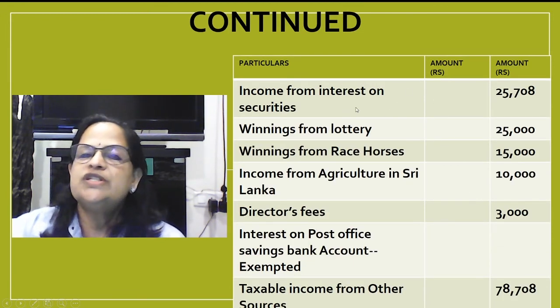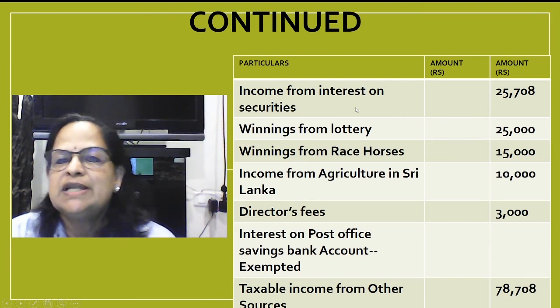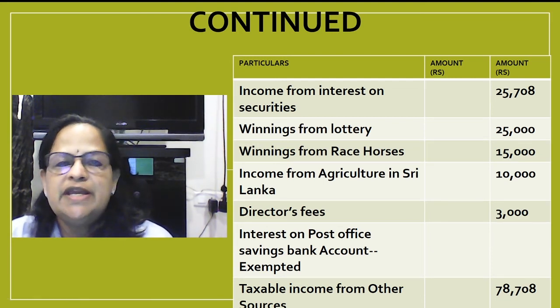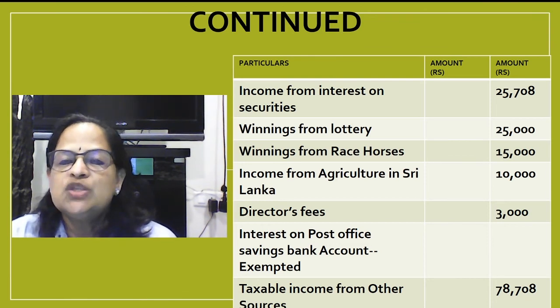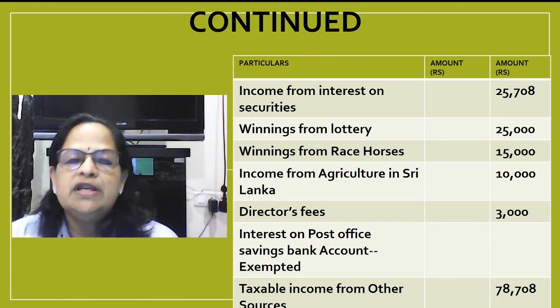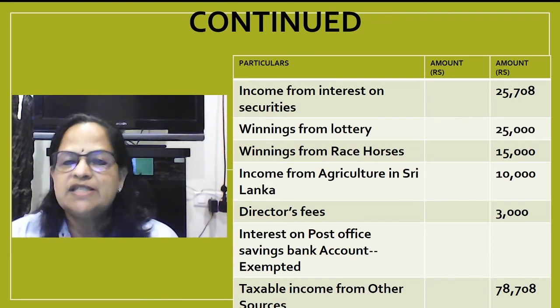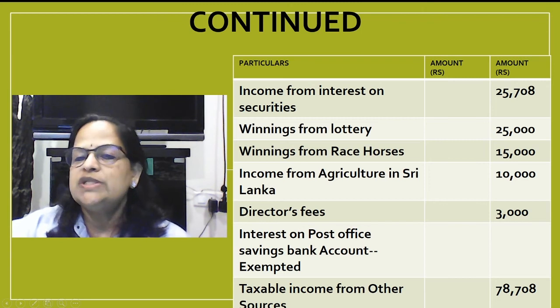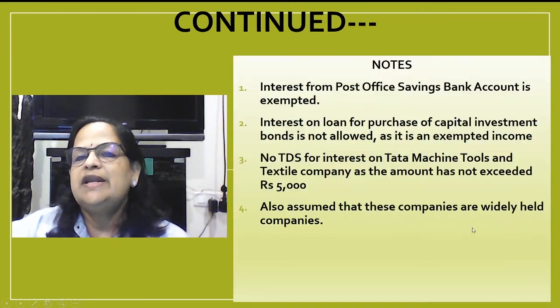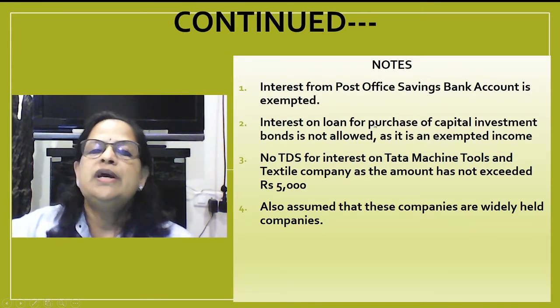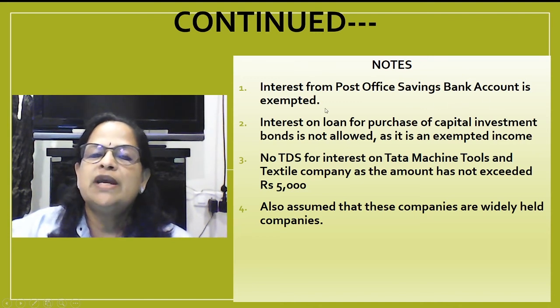Now other incomes. Income from interest on securities we have calculated in the previous slide as 25,708. Winnings from lottery 25,000. Winnings from race horses 15,000. Income from agriculture in Sri Lanka, outside India, agricultural income taxable 10,000. Director's fees 3,000. Interest on post office savings bank account is exempted. Taxable income from other sources is 78,708.